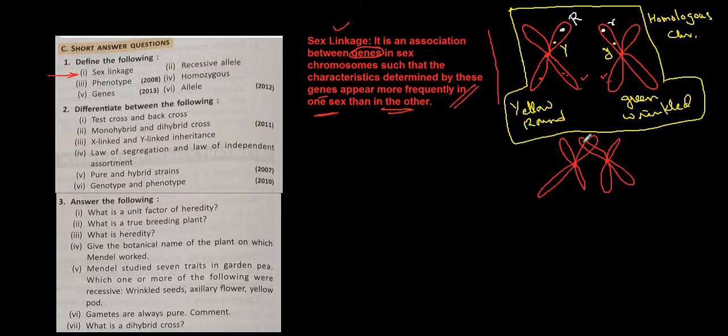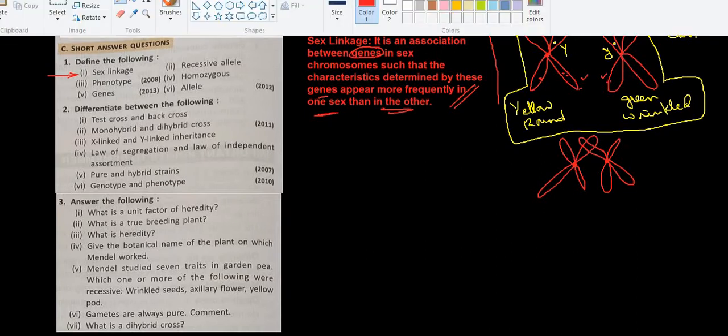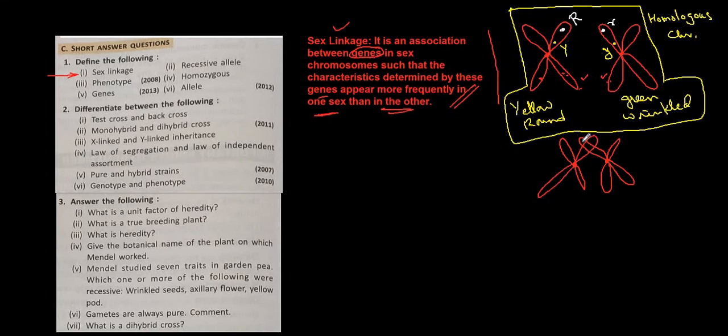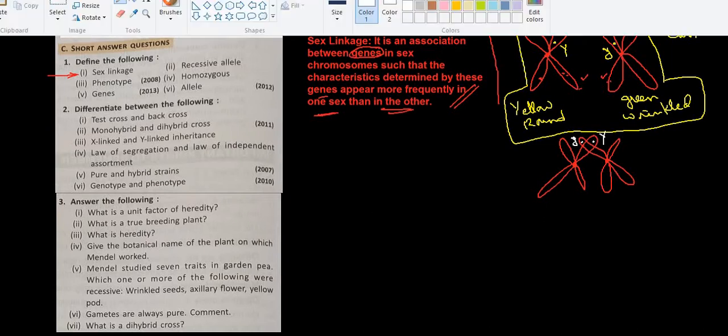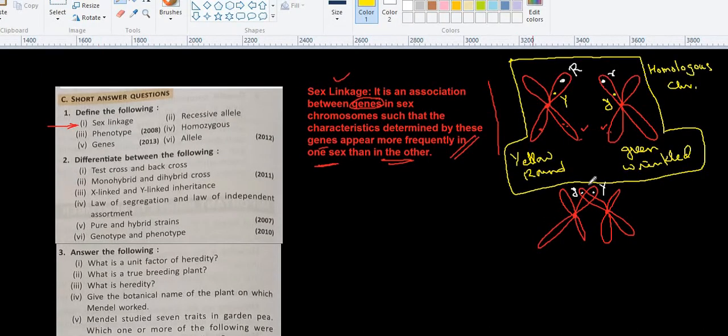So here non-sister chromatids of a homologous chromosome are going to overlap each other and exchange genes. So here small y, here capital Y. Okay, I will change the thing. Here it will be capital Y and here it will be small y, because I have to make the location of the genes properly. So here it will be capital R and here it will be small r.